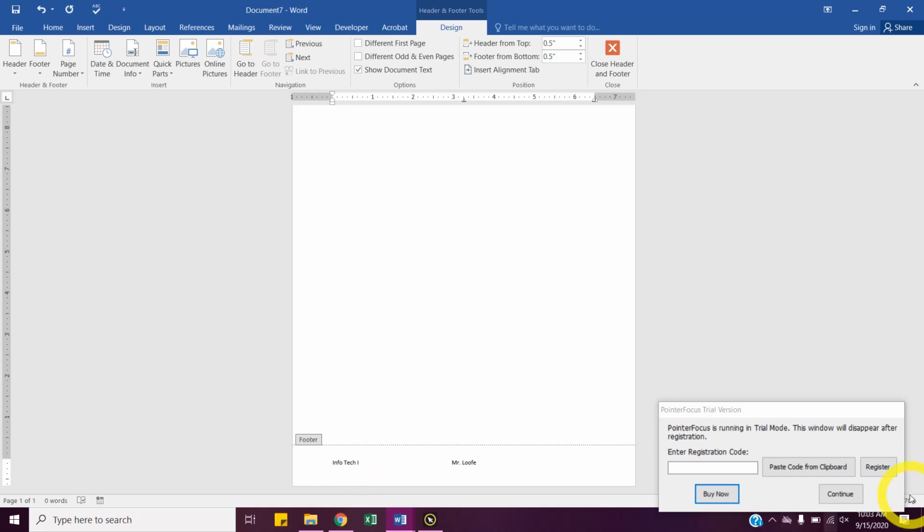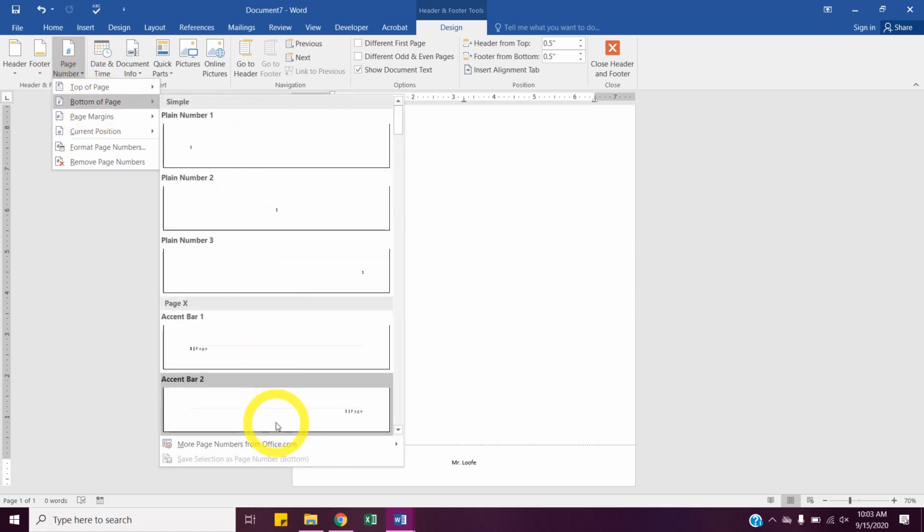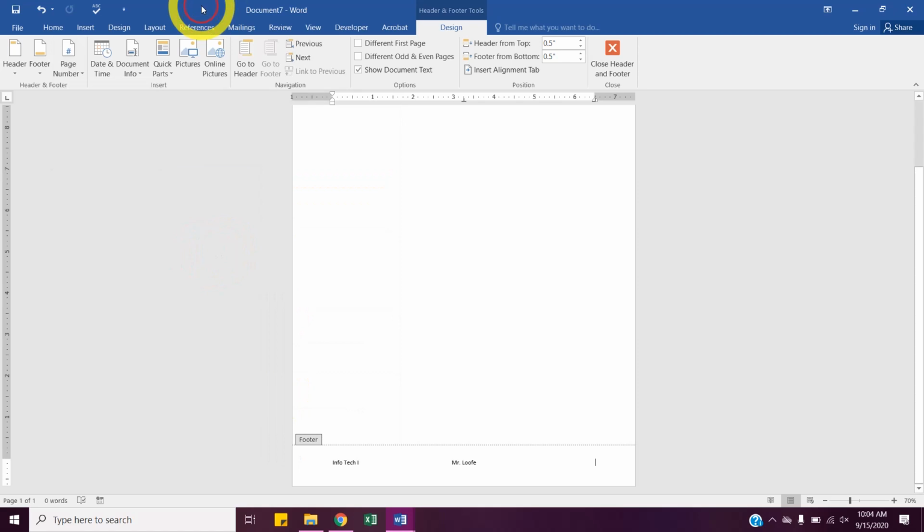So what I want you guys to do, go to the footer. If you just scroll down, it'll be open for you to edit. And just press tab twice, because by default, it puts in our left tab at the beginning, there's a center tab, and then a right tab, all the way at the far right. So normally, people like to put page numbers, so I could go to page number here, bottom of page, they have options. But we're going to put a date in.